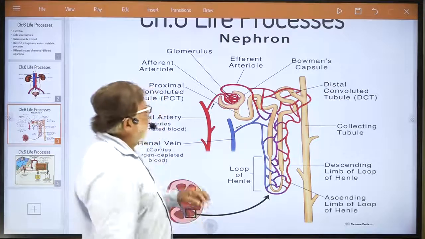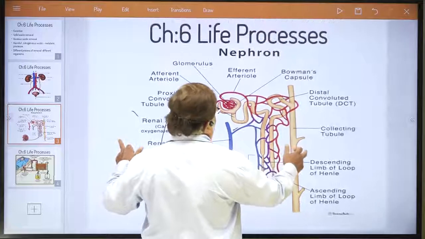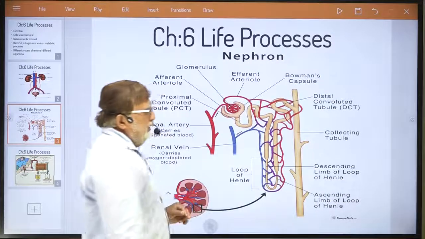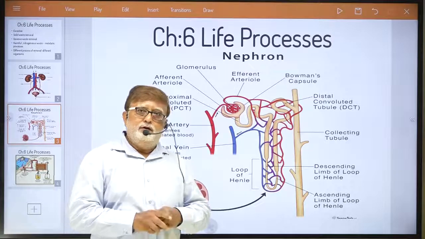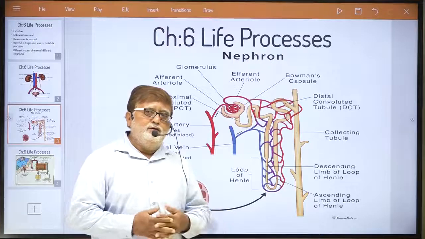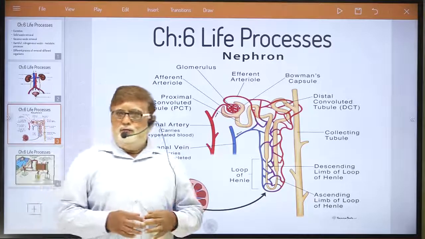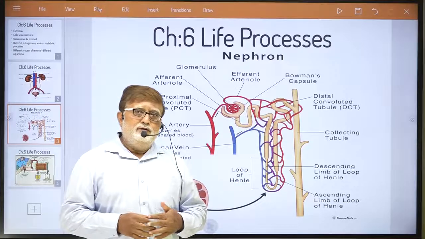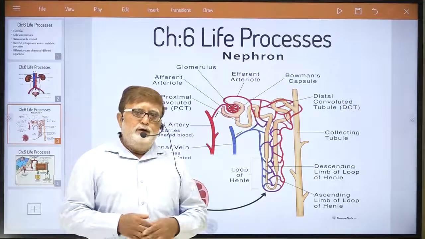So with this, dear student, we are completing the topic of excretion, and with this we are completing chapter number 6. In biology, it is the most important and one of the longest chapters, where most probably in the board exam one big answer is always asked from this chapter. So prepare the topics explained today.